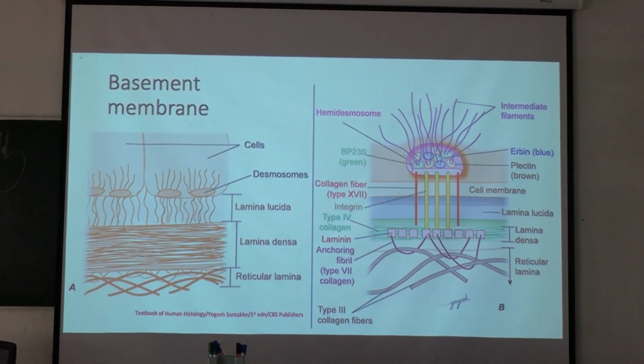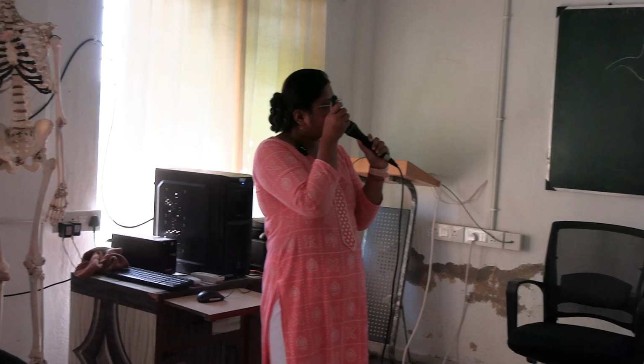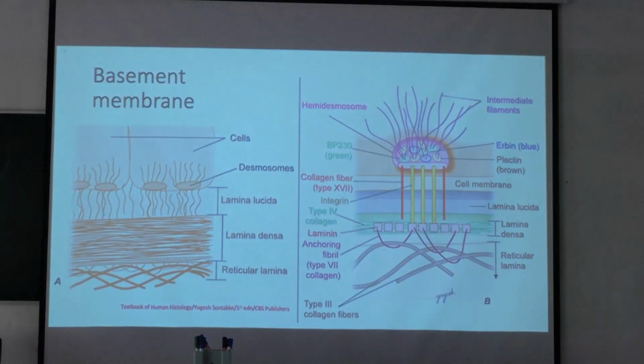If it comes as a short note, try to draw a schematic diagram like this for the basement membrane. It has two layers, lamina lucida and lamina densa, and this is the reticular lamina. All of these together form the basement membrane. In this picture, here is the lamina lucida, this is lamina densa, and here is the reticular lamina. Okay, understood? And here is one junctional complex, adhering the cell to the basement membrane.